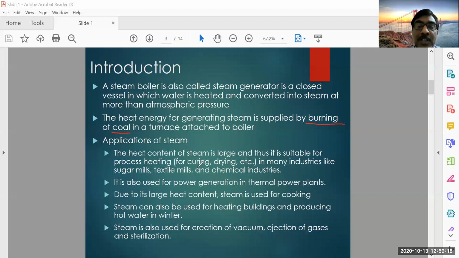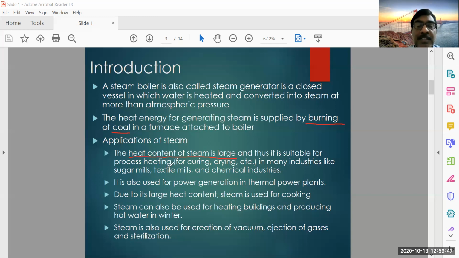Water has a very high heat carrying capacity because the latent heat of water is very high. So if you convert the water into steam and carry the steam wherever you want, you can use it for different purposes. The point you have to understand is that the heat content of steam is very large. Therefore, it is suitable for process heating.